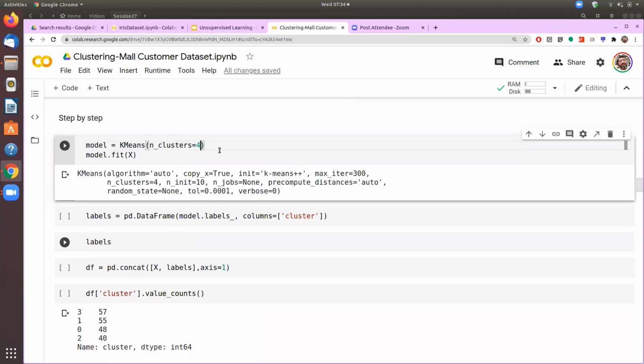It means that when we train the model, it will create 4 different clusters from the data set that we have. So we created the instance of that. Then we are training that, and for training, we are calling the fit function. As you can see here, only x is being given as a parameter to the fit function, whereas in the case of regression and classification, we are giving both x and y. Since now we don't have the y available, we can only give x. Also, we have skipped the step of splitting the x and y data set into train and test because anyway we don't have the y data set.